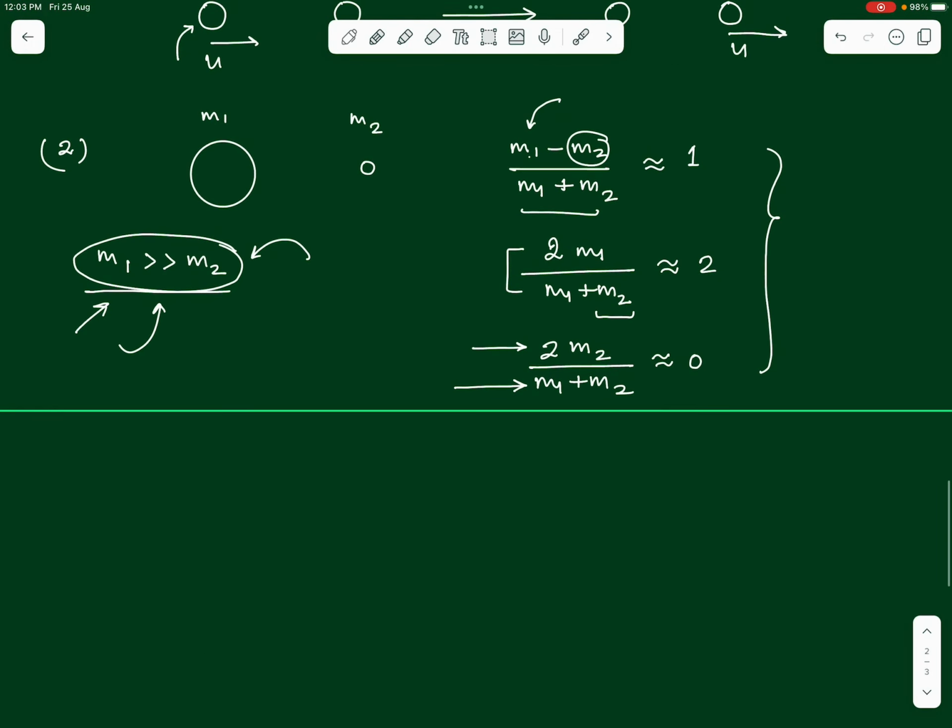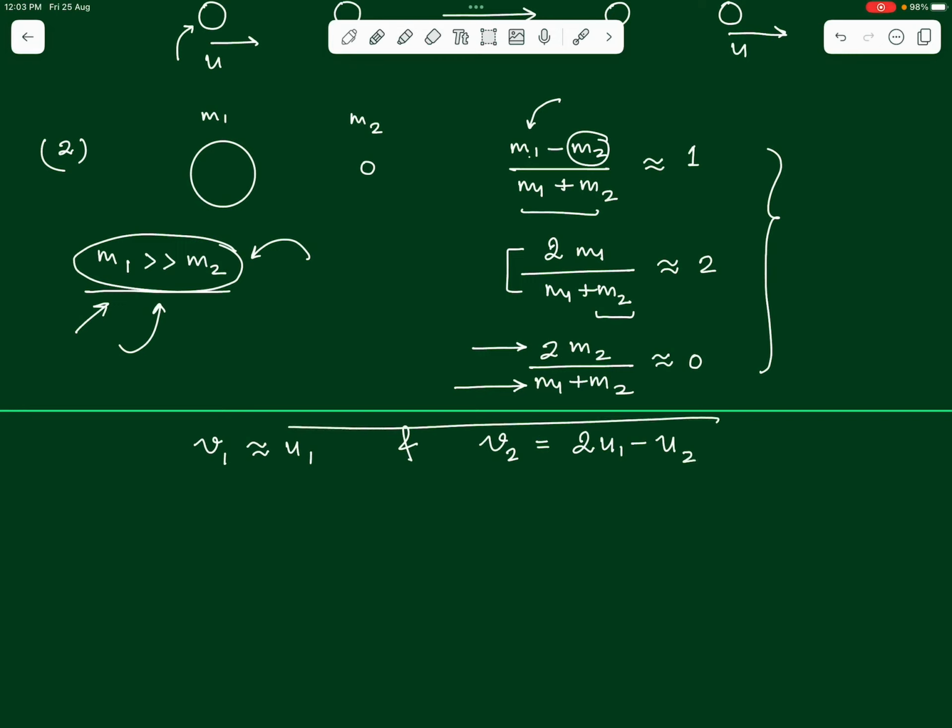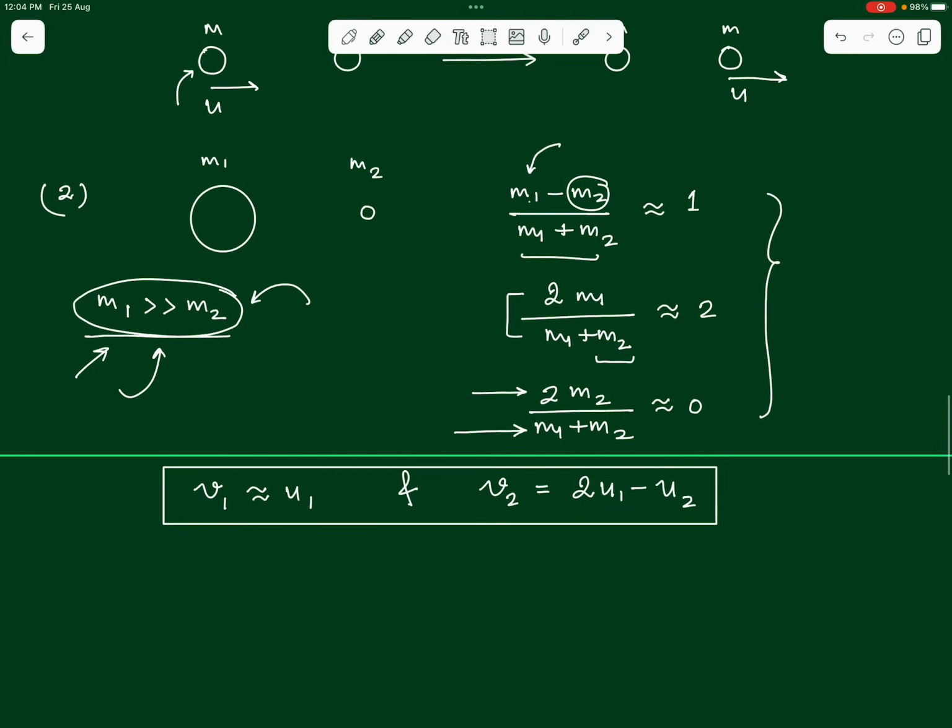So, when we do that, we shall get the final expression for v1 will be nearly equal to u1, whereas v2 will be 2 times u1 minus u2. These are the final results that we shall get for this particular special case. Now, let us observe what is the meaning of these results.